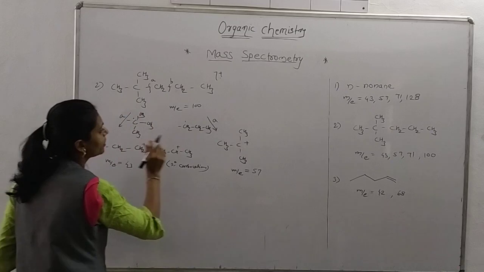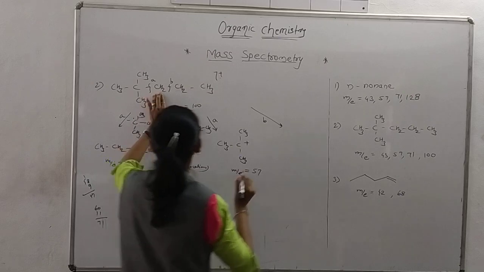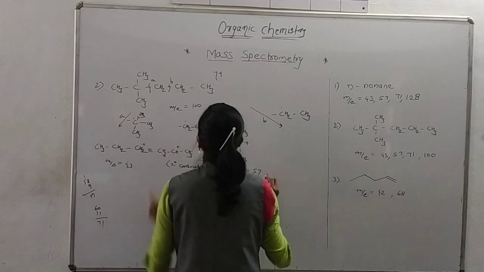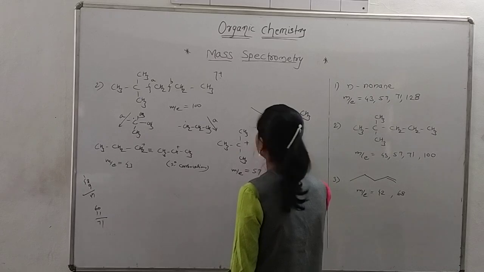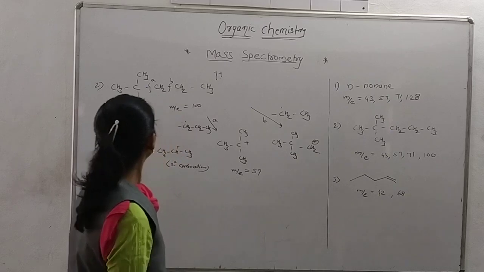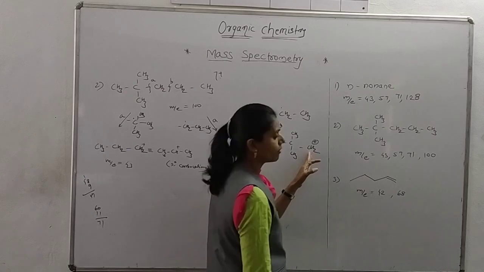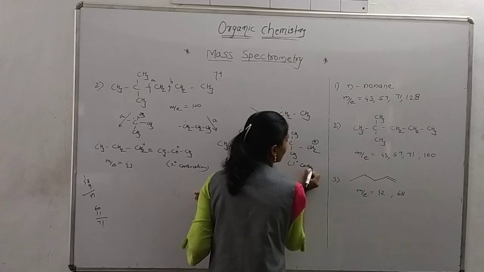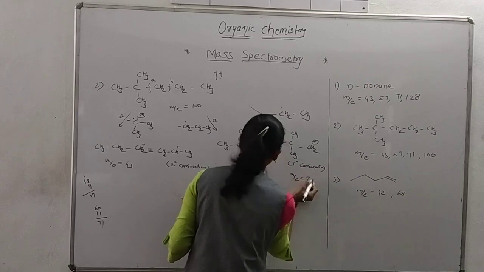Okay, correct one. So in part B we are taking this fragment as the cation and this fragment is removed here, that is the ethyl group we are removing and taking as a radical. So CH3, CH3, CH3, CH2 cation. Okay, so see, there is no possibility of formation of the secondary carbocation. So it is a primary carbocation. Its m/e value is 71.